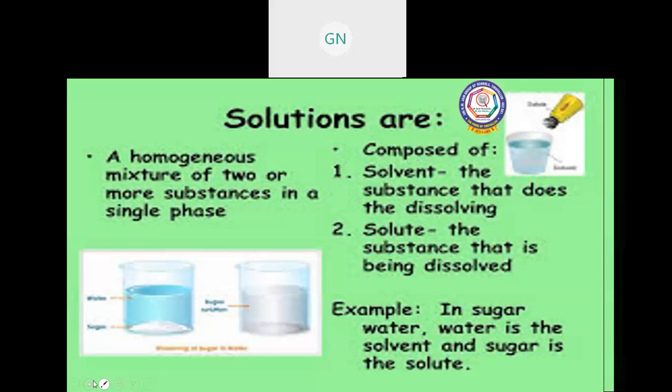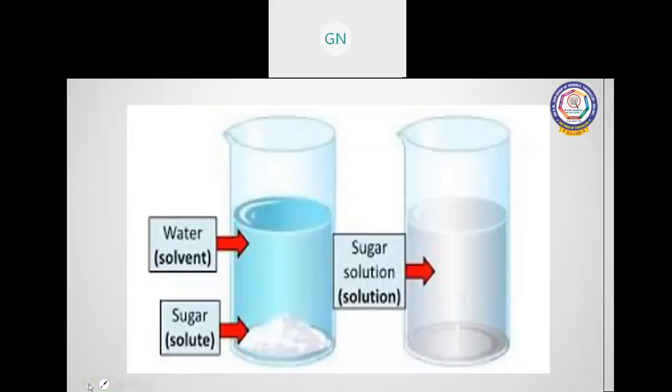So when you add these, the solvent makes the solute dissolve. So it is a salt solution, a sugar solution. Sugar is a solute and water is a solvent, and water is also known as the universal solvent. Take water plus sugar and mix together, and you get a sugar solution.